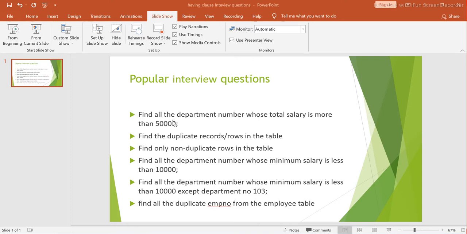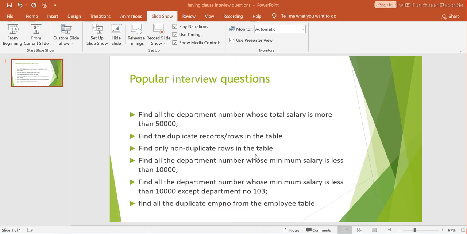So how many questions do we have? Six questions today, six queries which we will try to attempt. Don't worry, I will try to solve all these questions in the easiest manner, so that you can understand just by understanding having and group by clause.